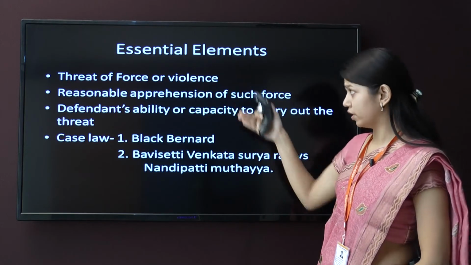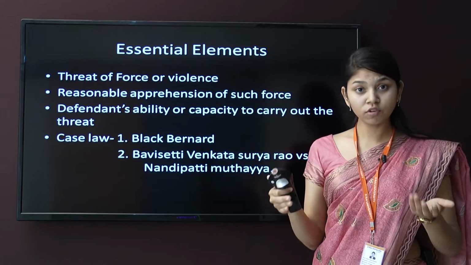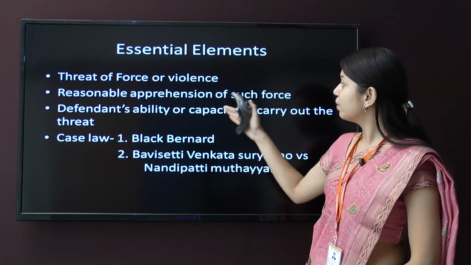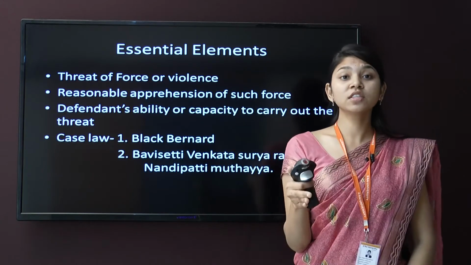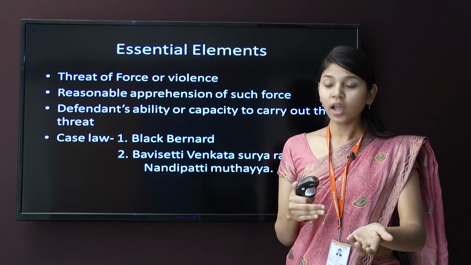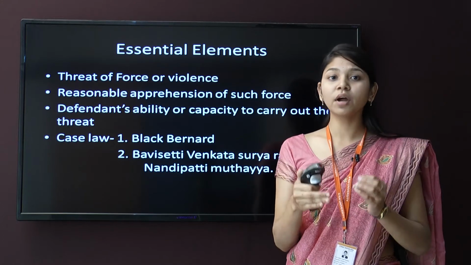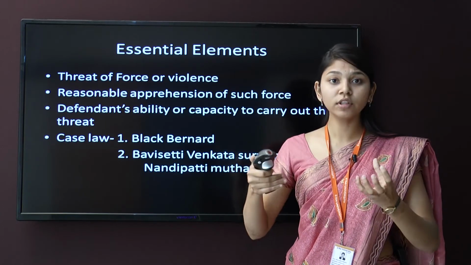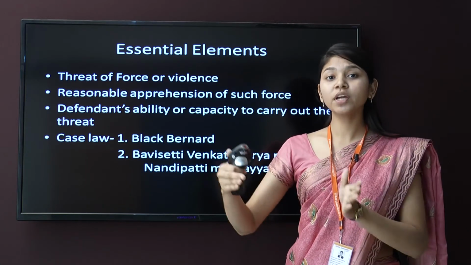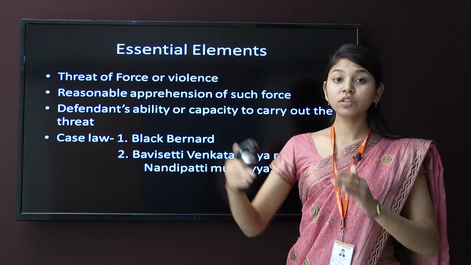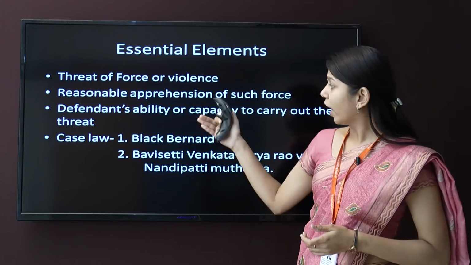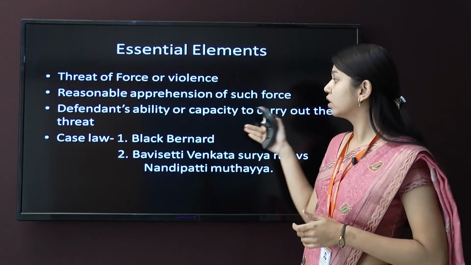Threat of a force or violence. There should be threat, force and violence, otherwise this won't be assault. Reasonable apprehension of such a force. If a person makes an attempt that is not powerful enough for you to be apprehensive, it will not come under assault. So that force should be reasonable. There should be reasonable apprehension and the defendant's ability or capacity to carry out the threat.